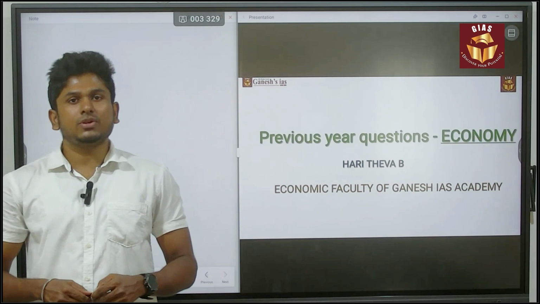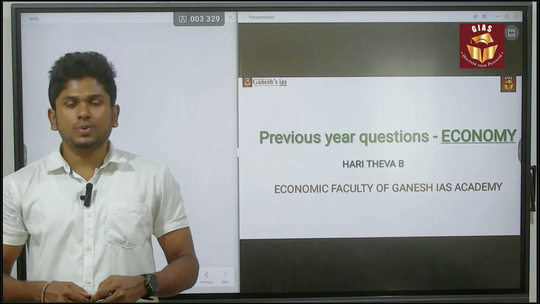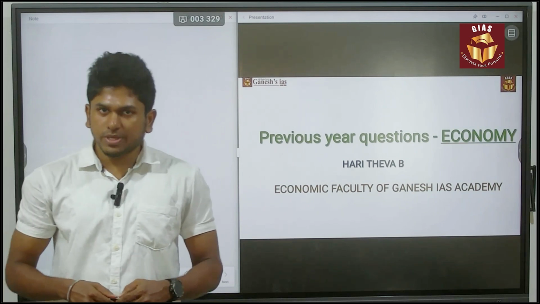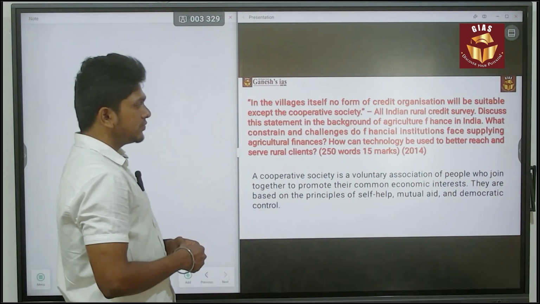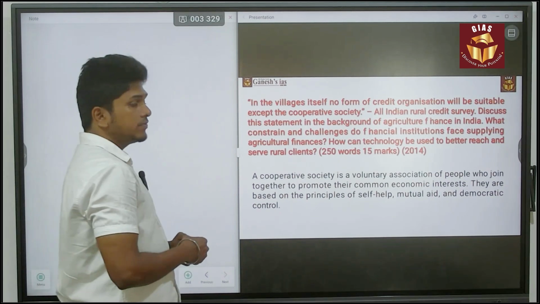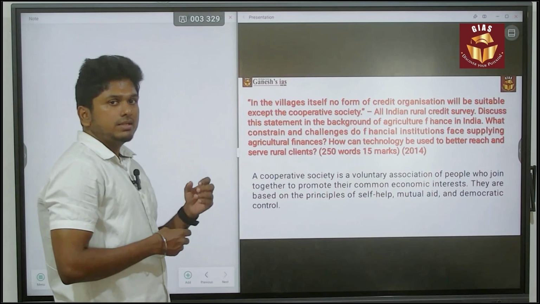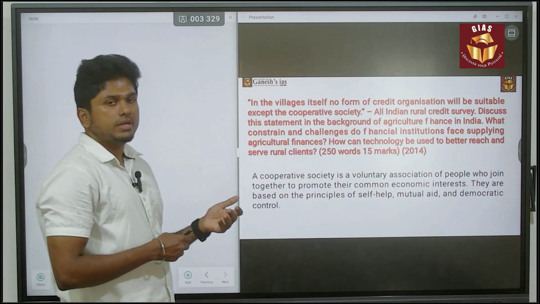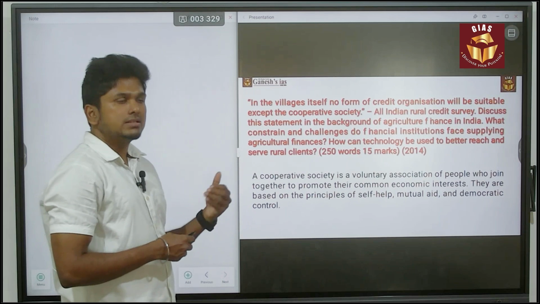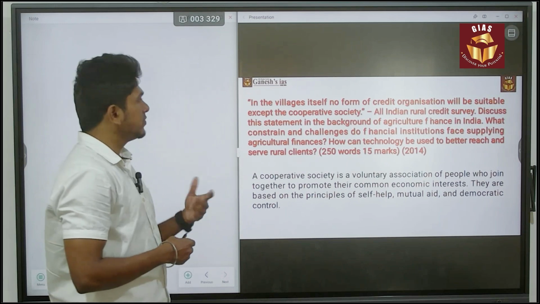In this session, we are going to discuss the previous year UPSC Mains economic question. Let's begin the session. This question was asked in 2014. It is a 250 words, 15 mark question. The question itself is big, but it is giving the subheadings to you. So it is easier to give the subheadings for your answer. In that sense, you have to use that question first.